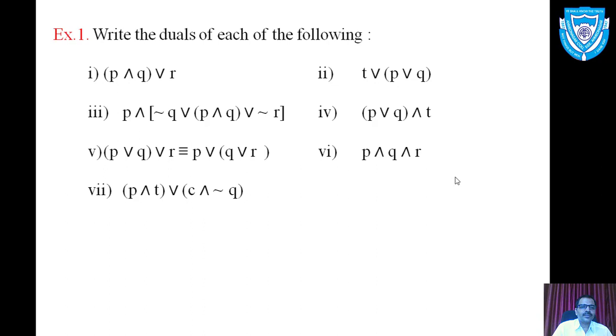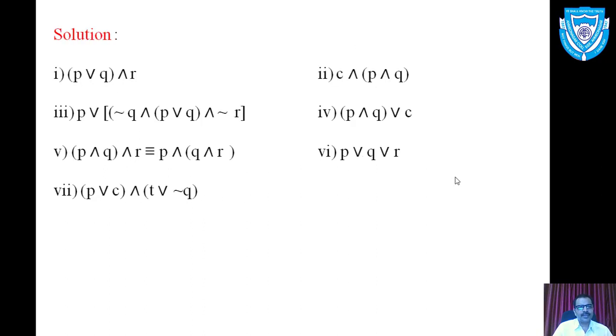Move to the third one. P and negation of Q or P and Q or negation of R. Now how will you obtain the dual of this statement pattern? Replace and by or, or by and. There is no T and C. So there is no question of replacing T by C and C by T. Rest of the part we have to keep as it is. See the dual of the third statement pattern: P or negation of Q and P or Q and negation of R.